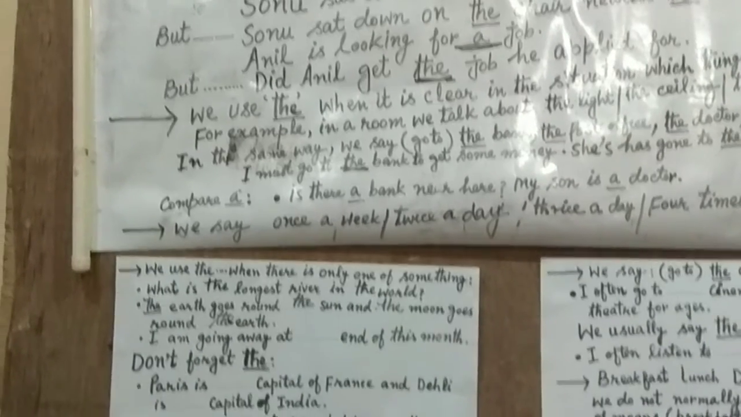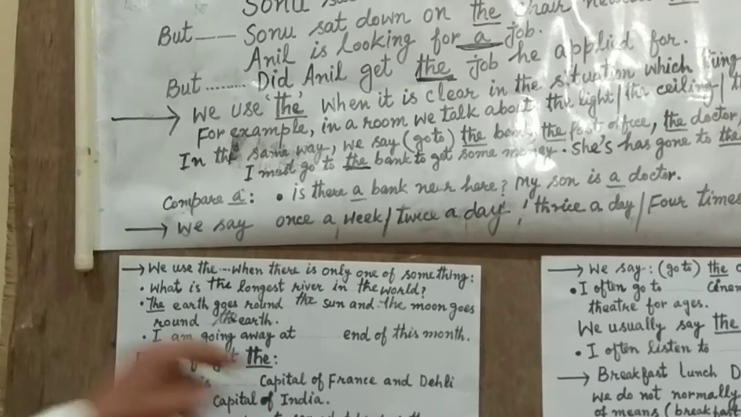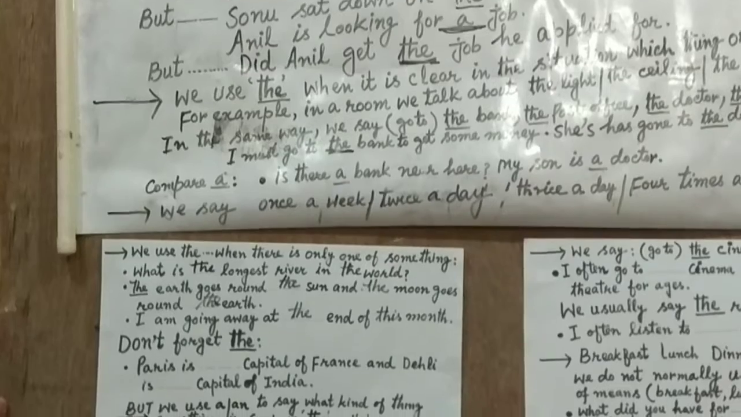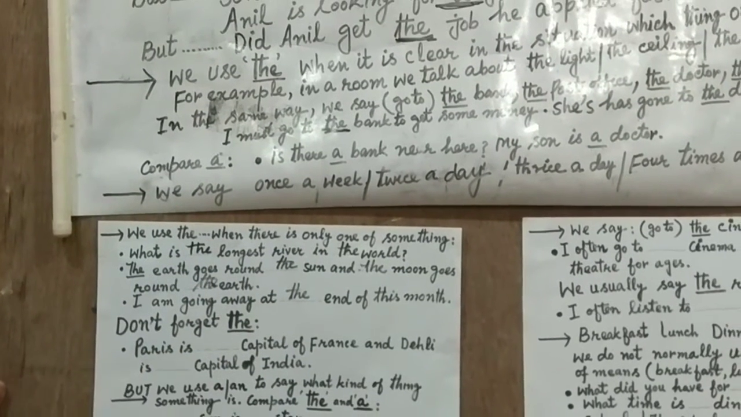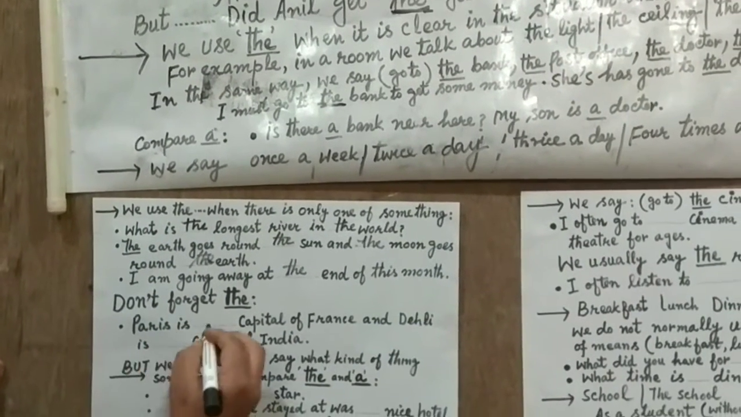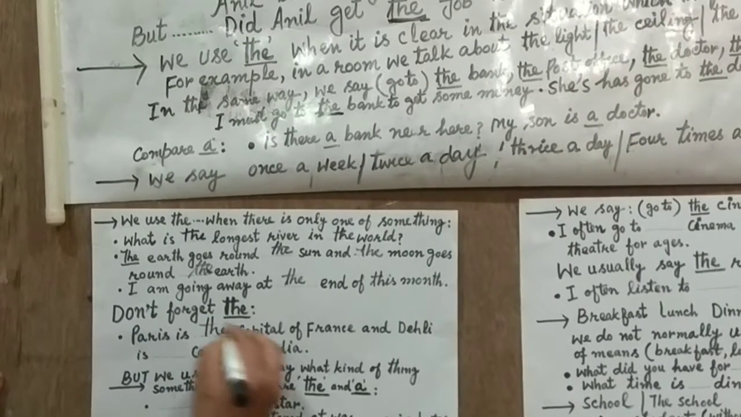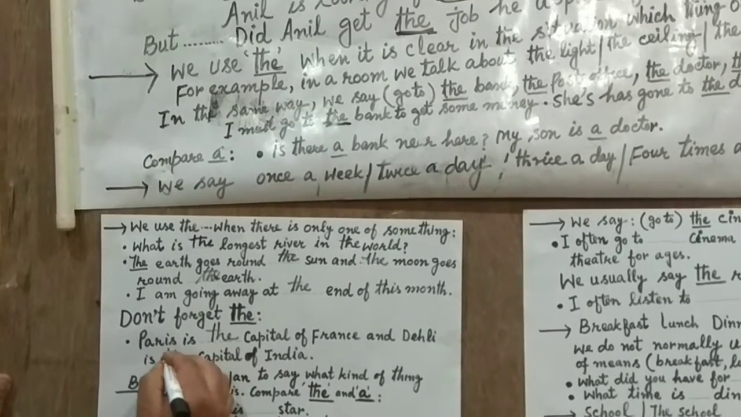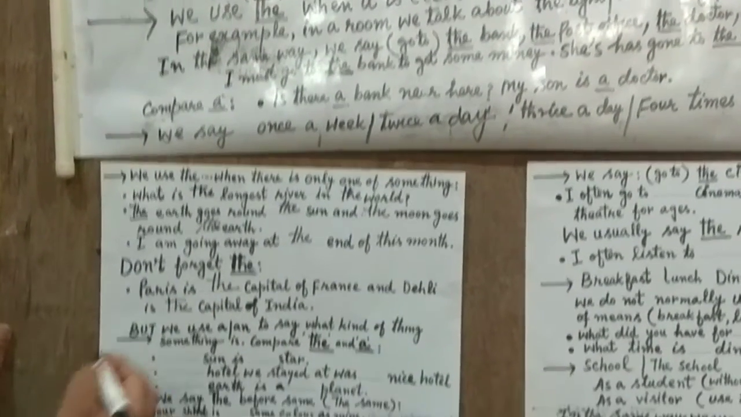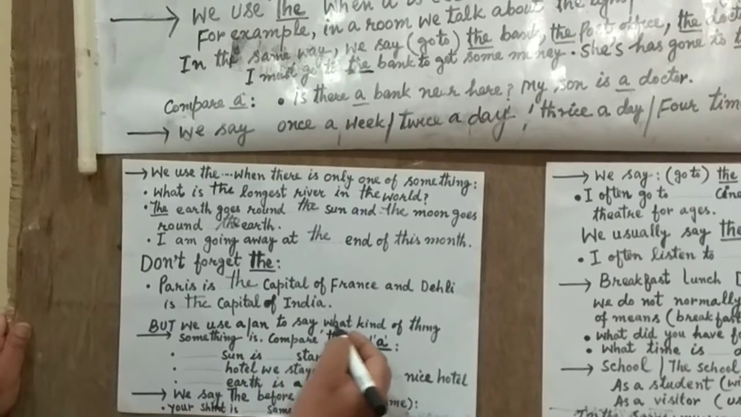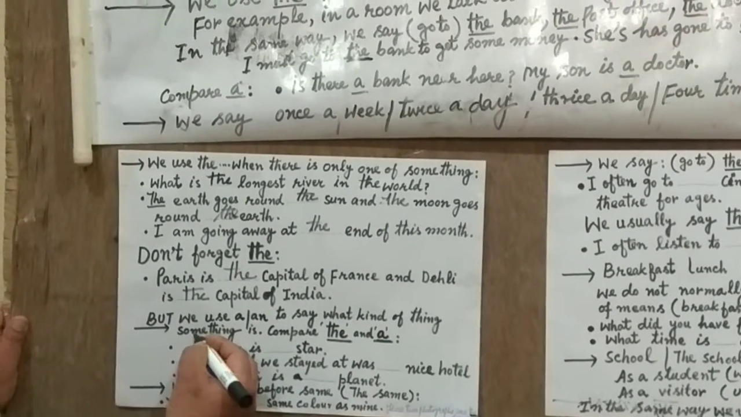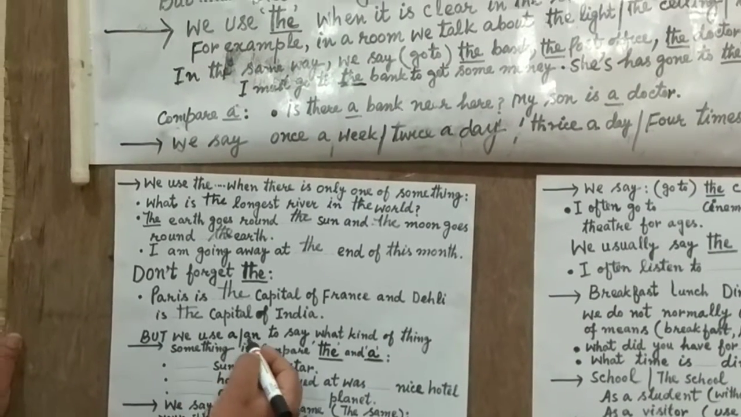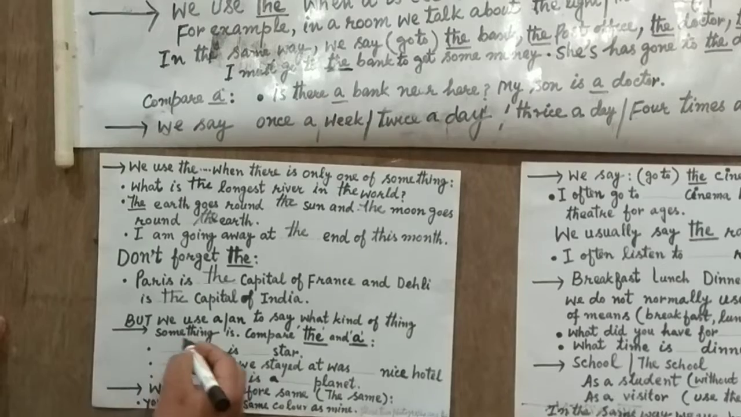Okay, followed? Now, I am going away at the end of this month. Don't forget the. Paris is the capital of France. And Delhi is the capital of India. But we use a or an to say what kind of thing something is.